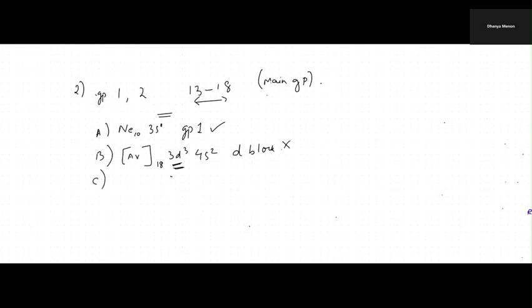Coming to C, we have krypton, 4d10, 5s2, and 5p5. Here obviously the p orbitals are getting filled up. So this is a p block element. Right. Now here, D is argon, 3d10, 4s1.